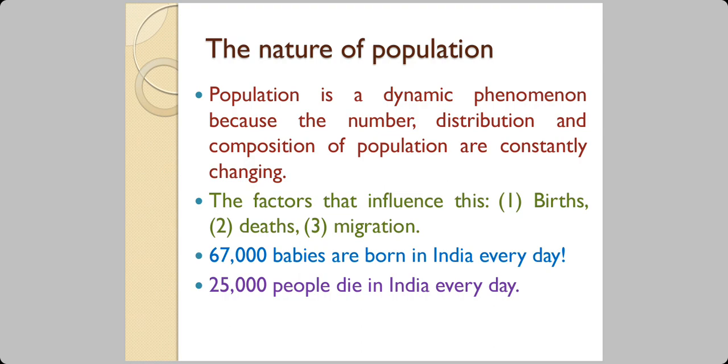Now, the factors that influence the nature of population are birth. Birth always increases the population. Deaths. Death always decreases the population. And migration. It increases the population in one place and decreases it in some other place.